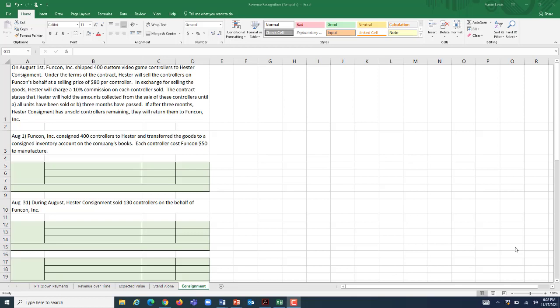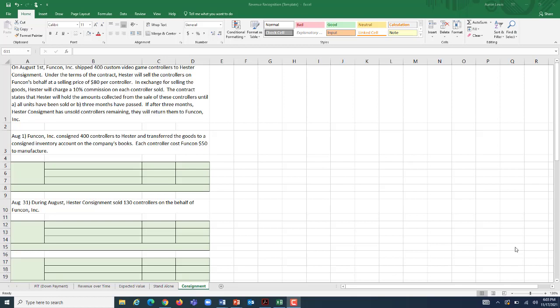The contract states that Hester will hold the amounts collected from the sale of these controllers until one of two situations happen. All of the units have been sold, or 3 months have passed. The consignee, in this case Hester Consignment, doesn't want to have inventory on their shelves that's not really moving, so usually there's a time period within these contracts where they say, all right, whatever's not sold by this point is coming back to you. And that's what's going to happen here. If after 3 months Hester Consignment still has unsold controllers remaining, they're going to return them to Funcon Inc.